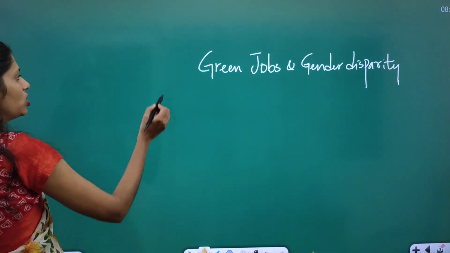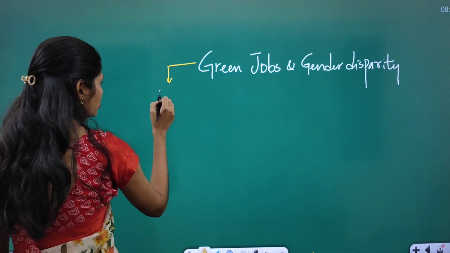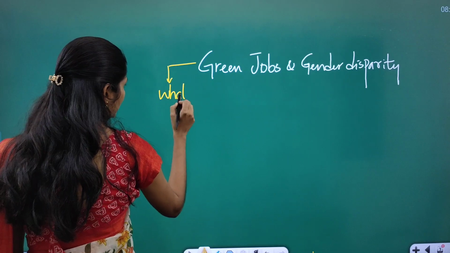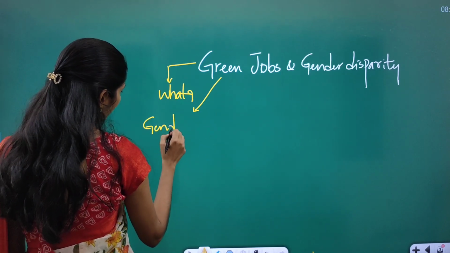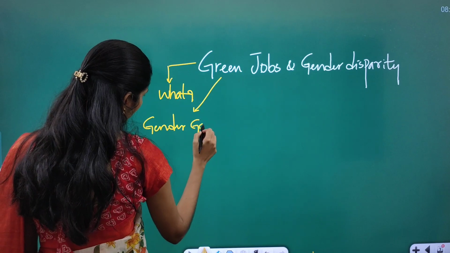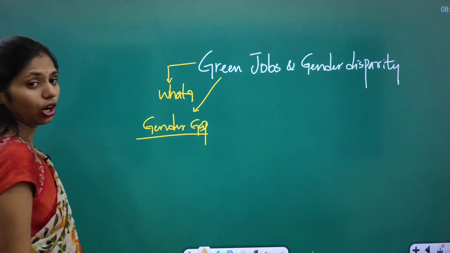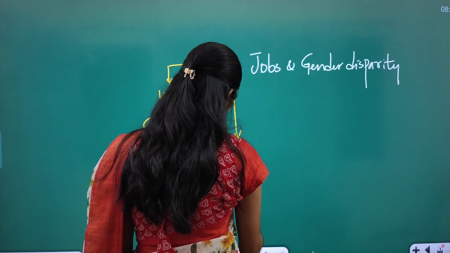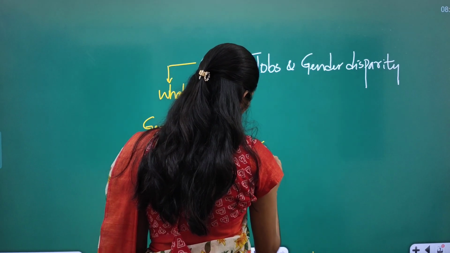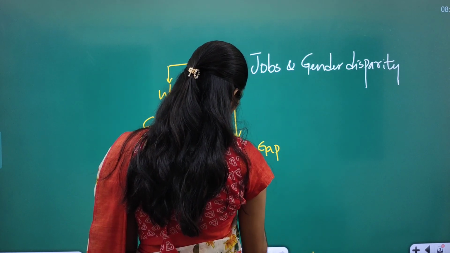So what are the dimensions you have to see? You have to see what green jobs are, and you can also connect with the gender gap. You can also add one more dimension, that is gender gap index data.